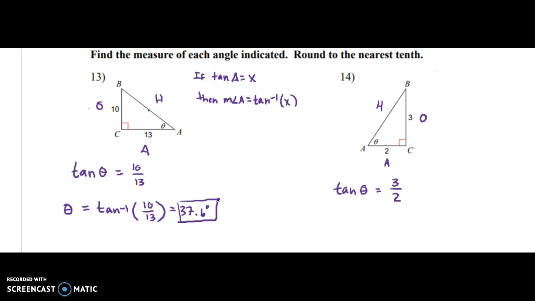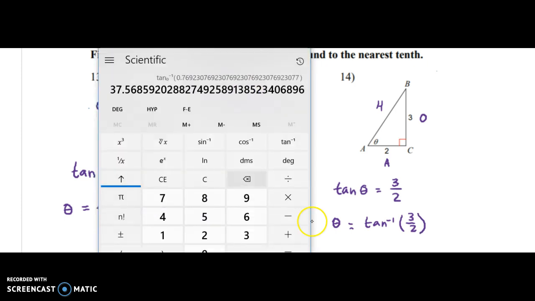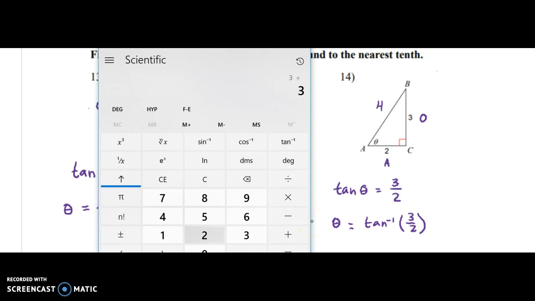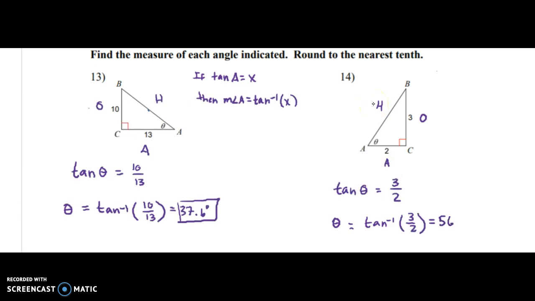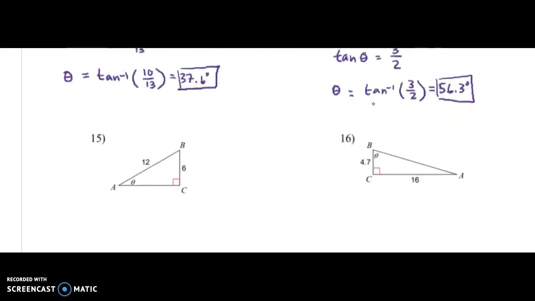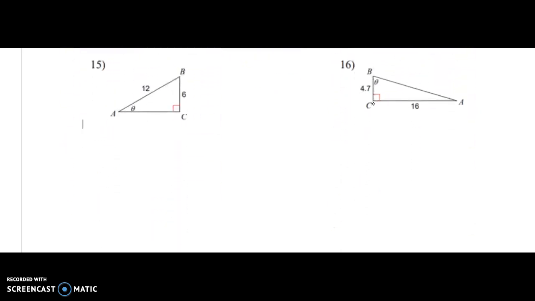So theta, the angle measure we're trying to find, equals inverse tan of 3 over 2. In my calculator I have to do 3 divided by 2 first, and then I have to hit inverse tan, so 56.3. So this is 56.3 degrees, right there.